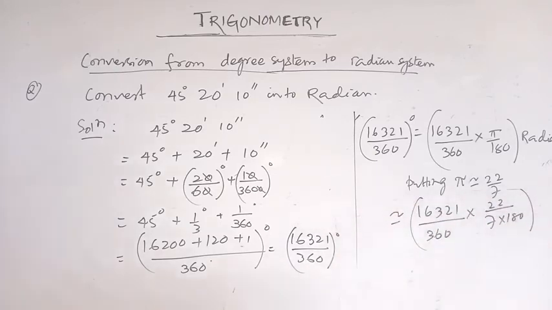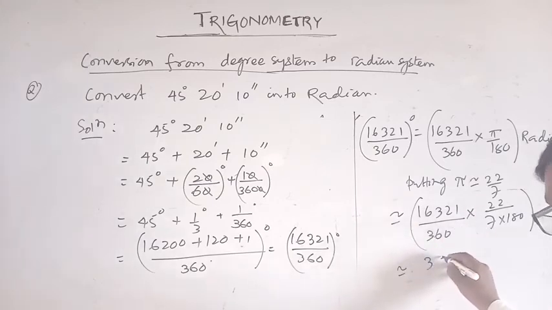Calculating this figure by multiplying all the numbers, we get 359,602.